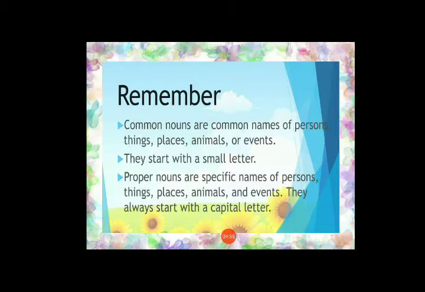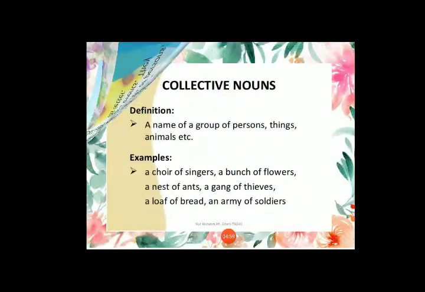They always start with a small letter. And proper nouns are specific names of persons, things, places, animals and events. They always start with a capital letter. These are some keywords which differentiate between both terms.